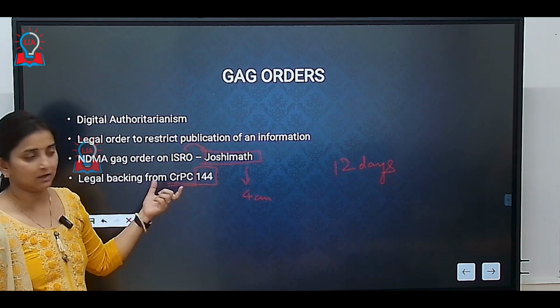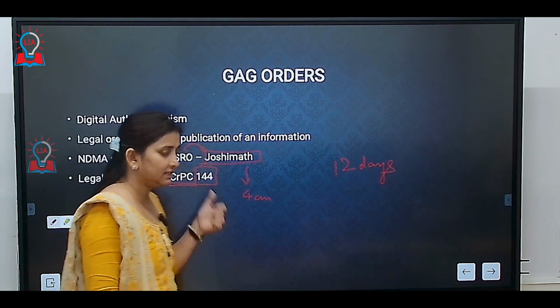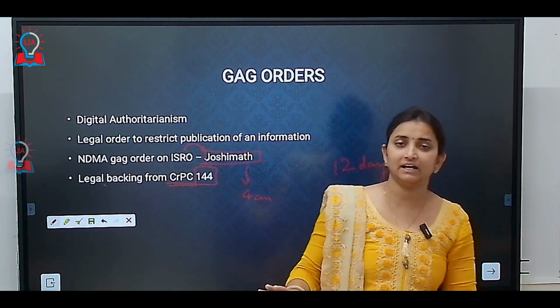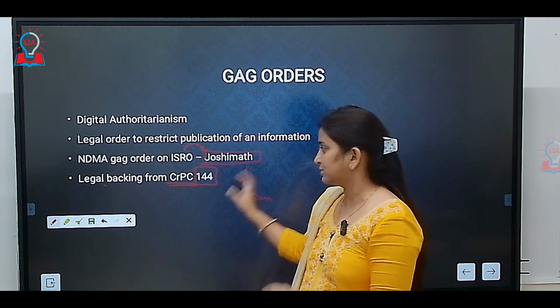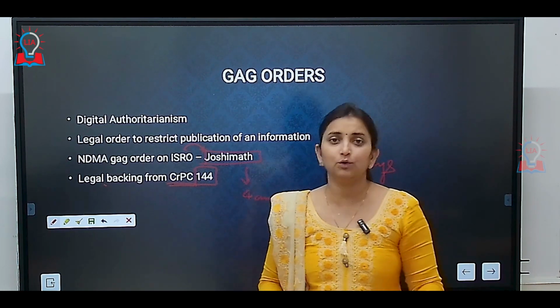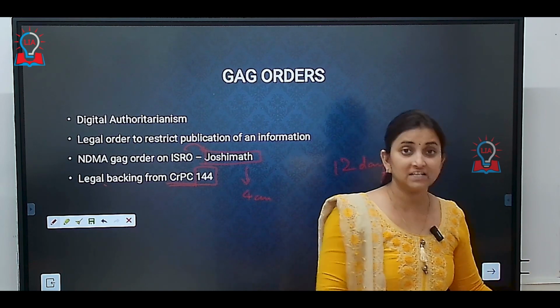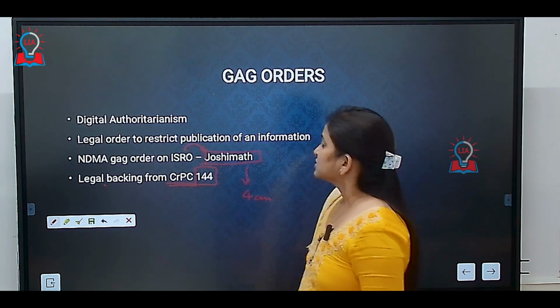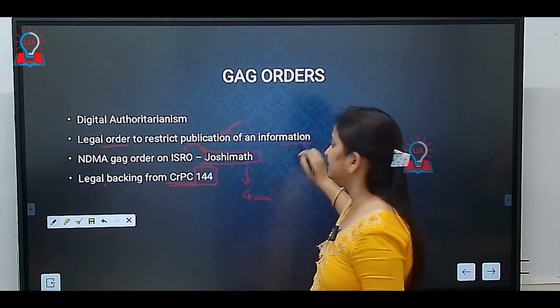That was the observation coming from ISRO, and the government put up a gag order that any information related to Uttarakhand land sinking or Joshimath land subsidence is not allowed. This information cannot be published by media. So, a gag order is basically a legal order to restrict the publication of information.